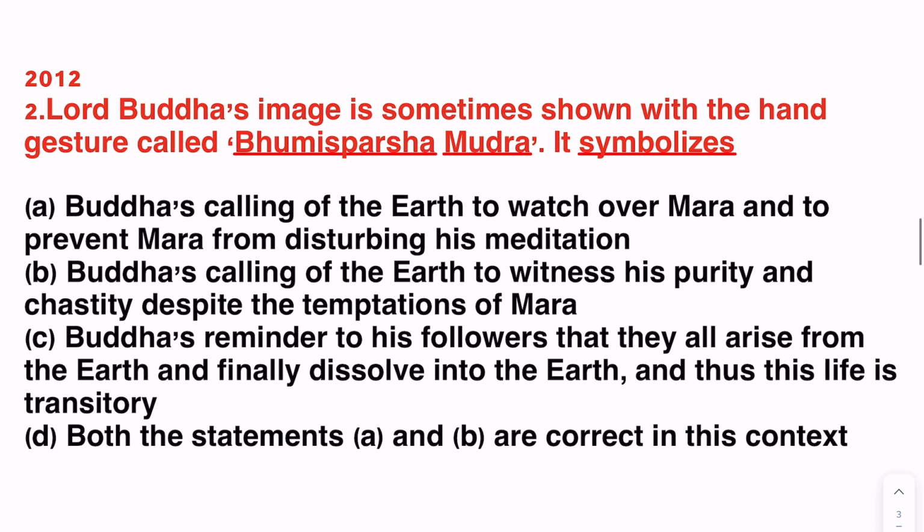Next, asked in 2012, Lord Buddha's image is sometimes shown with the hand gesture called Bhumi Sparsha Mudra. It symbolizes A, Buddha's calling of the earth to watch over Mara and to prevent Mara from disturbing his meditation, B, Buddha's calling of the earth to witness his purity and chastity despite the temptations of Mara, C, Buddha's reminder to his followers that they all arise from the earth and finally dissolve into the earth, and thus this life is transitory. D, Both the statements A and B are correct in this context.